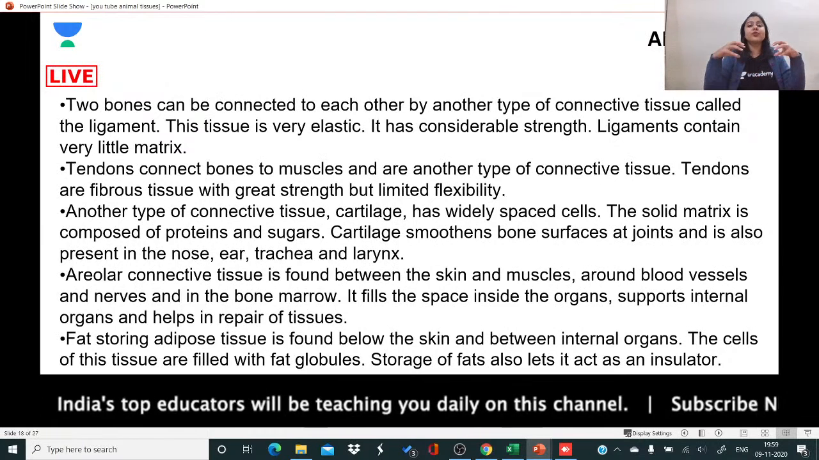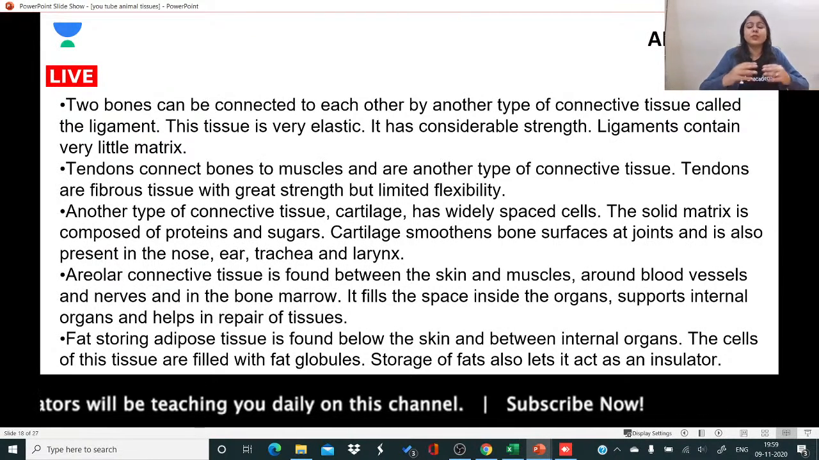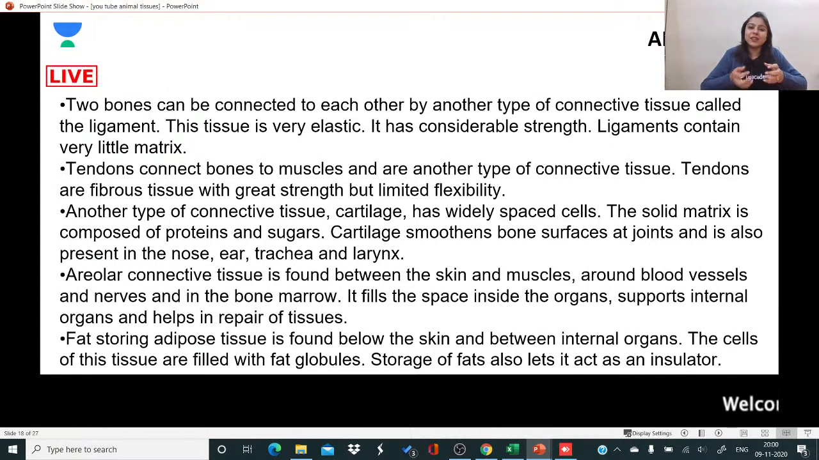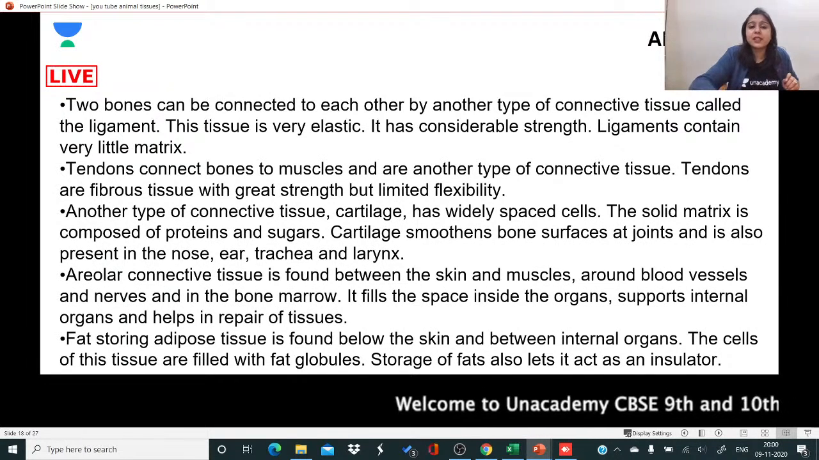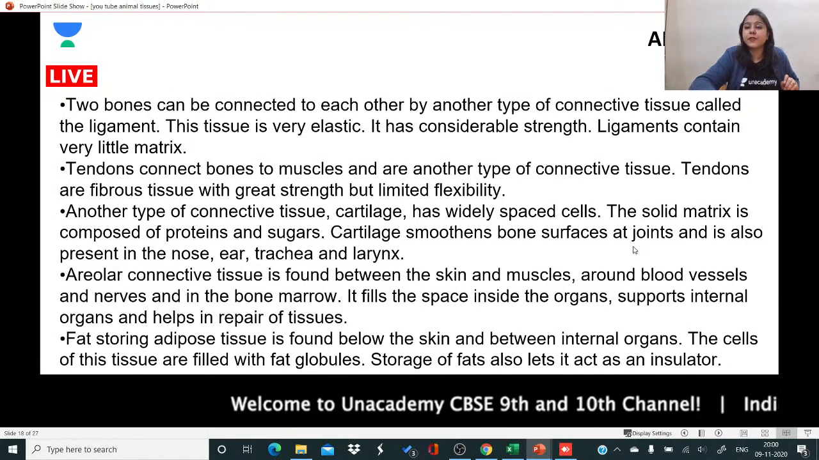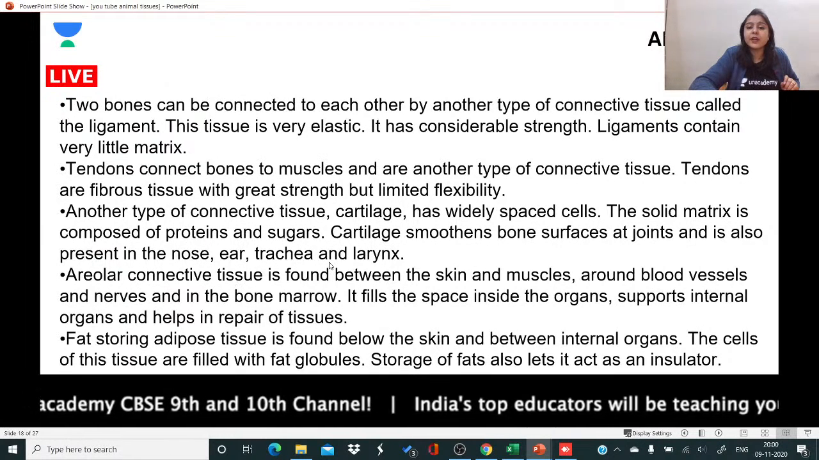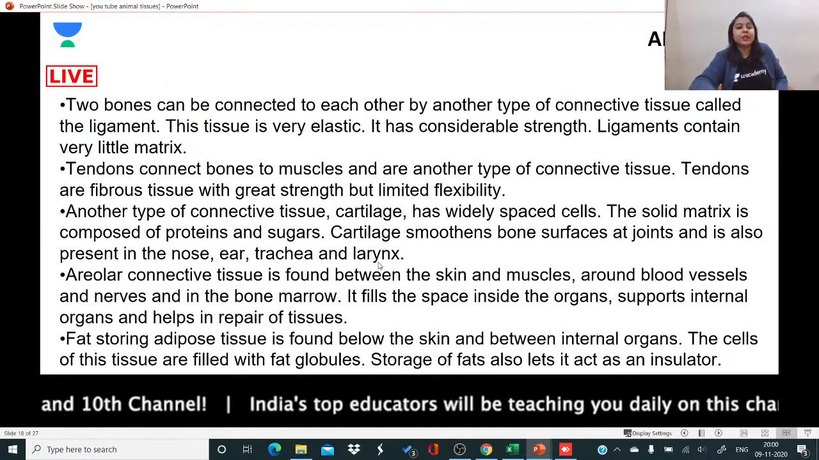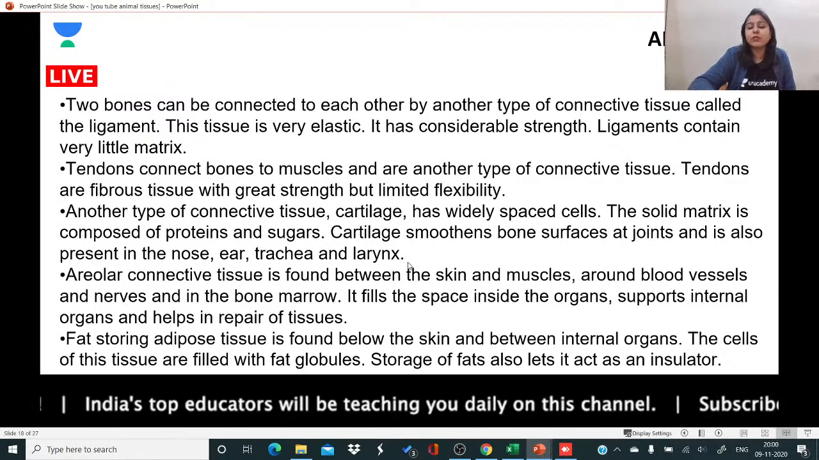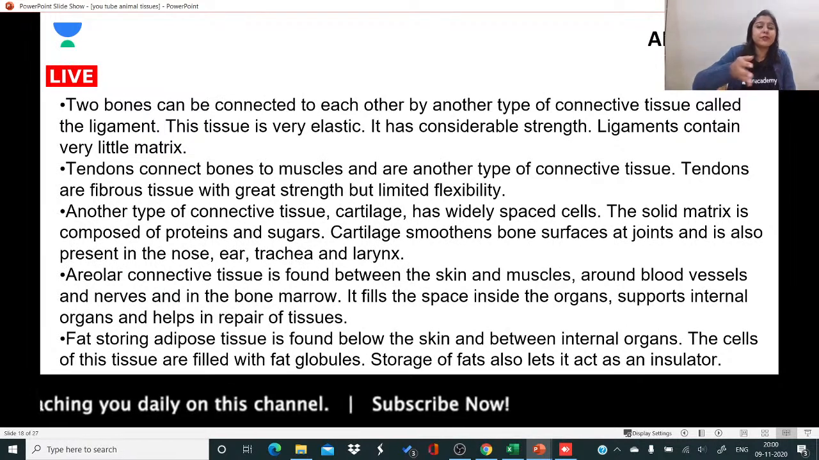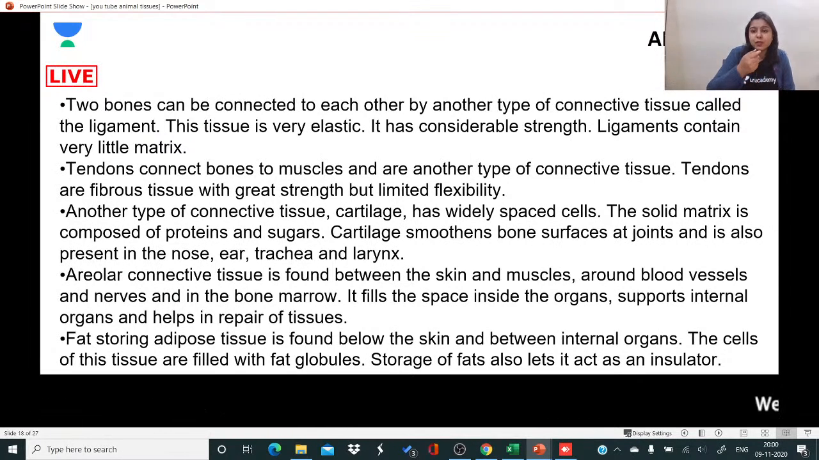Like I told you, when the two bones come together and want to articulate and form a joint, then it is the cartilage of both the bones that comes close to each other to form the joint, right? So it clearly says cartilage smoothens bone surfaces at joints and is also present in the nose, ear, trachea and larynx. Do you know where in your nose the cartilage is present? The cartilage is present in your nose, where it forms the septum, the division between the two nostrils.